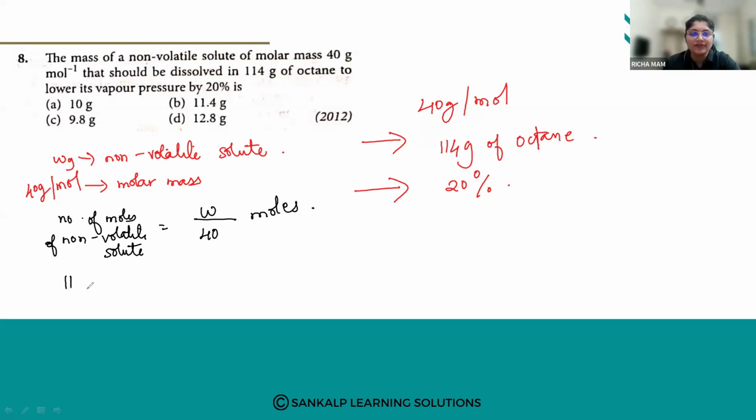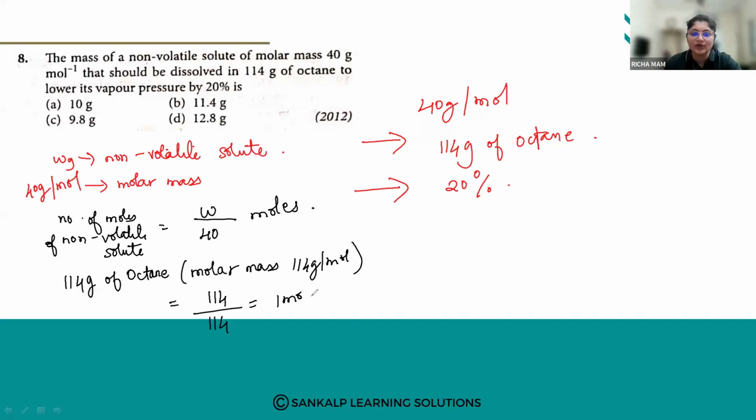Now, 114 grams of octane. The molar mass is 114 grams per mole. That means 114 divided by 114, that is 1 mole. The given weight is 114 and the molar mass is also 114, so it will be 1 mole. So the number of moles of octane, our solvent, is 1 mole.